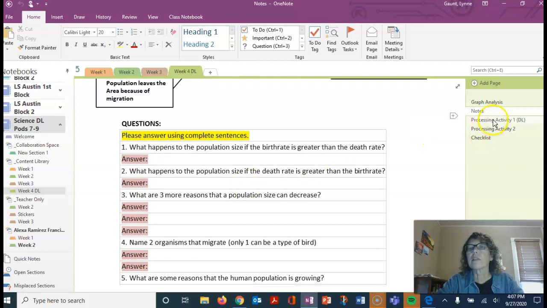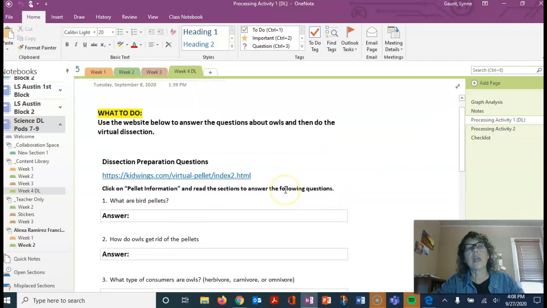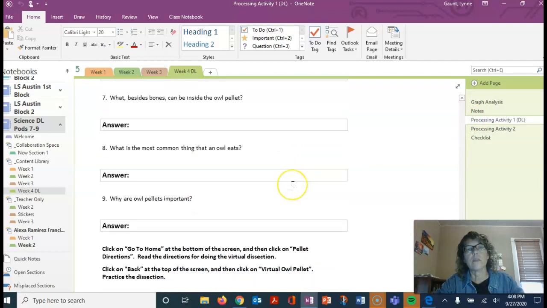All right, processing activity 1 is a virtual dissection of an owl pellet. Students, I'm hoping that I can pack up actual real owl pellets to send home with you to dissect, and that would be next week during week 5. So here during week 4, I'm going to have you do a virtual owl pellet dissection. It's just like a digital lab on your computer that gives you the steps of how to dissect an owl pellet and what you find inside, and you just kind of electronically dissect one. So do that. Click the link to go do that, and then answer the questions when you're finished.